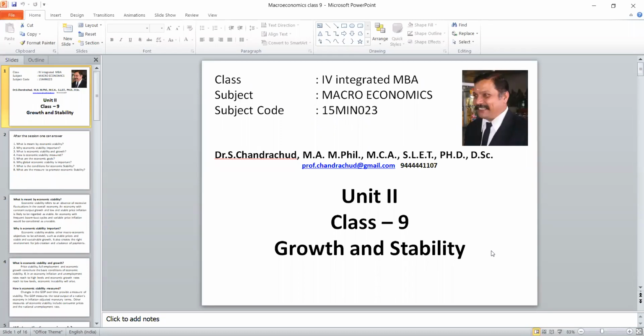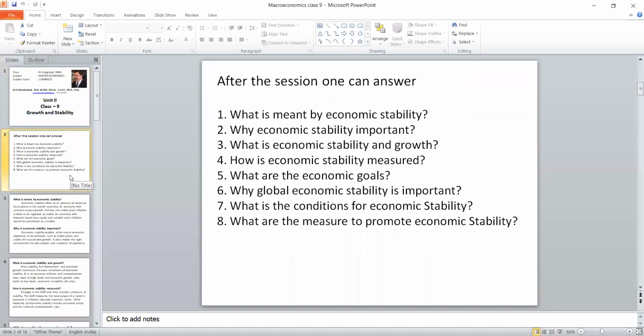Suppose after completing this discussion, one can answer these questions. What we mean by economic stability, whether this economic stability is important, how economic growth is connected with economic stability, how economic stability is measured, what the determinants are that we use to measure it.